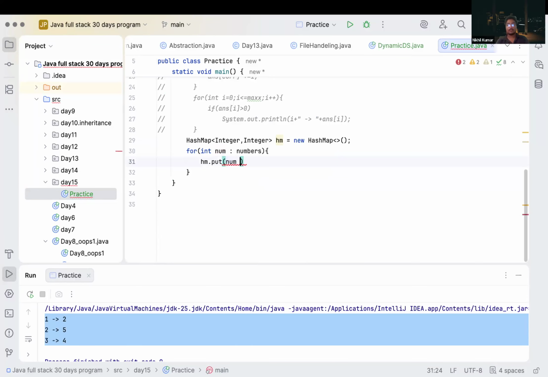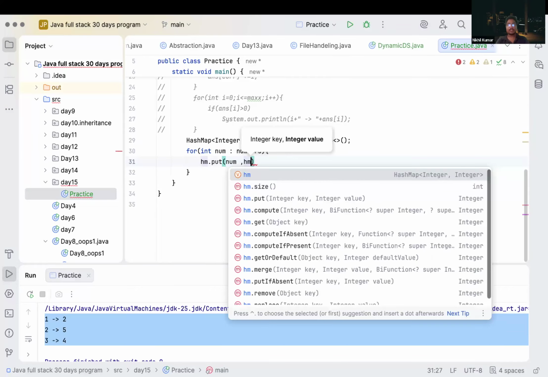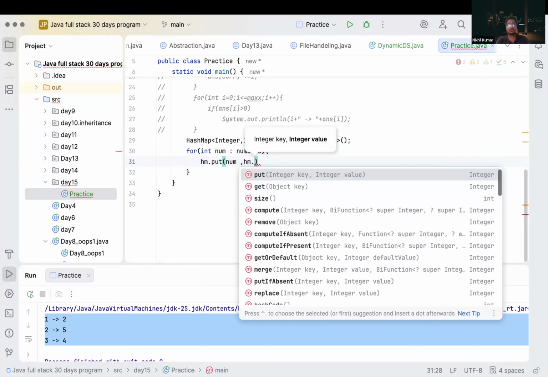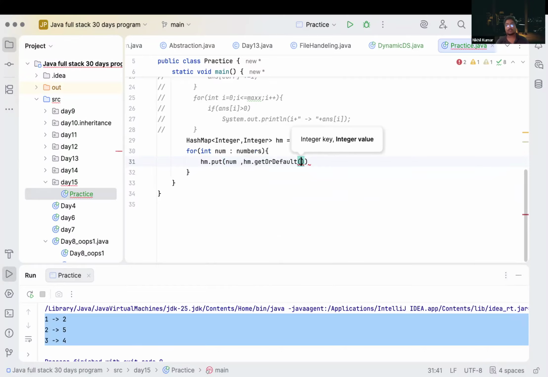Num and, there is one function you can use here, hm dot getOrDefault. What is this? If I write num inside it, what will it do?